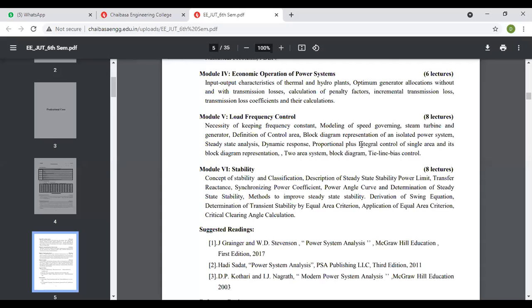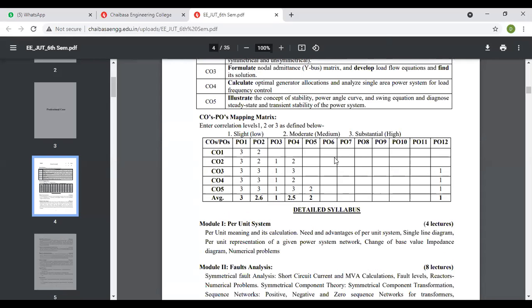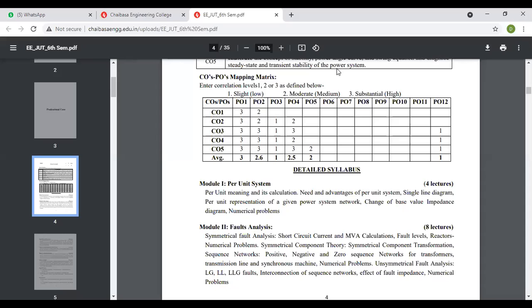There are various methods to analyze stability, such as the equal area criterion for understanding the transient stability of a system. Those things we will discuss in detail in the stability chapter. So this is a brief overview of this particular syllabus, the things you are going to study. Now we will start with fault analysis directly, that is your module number 2.